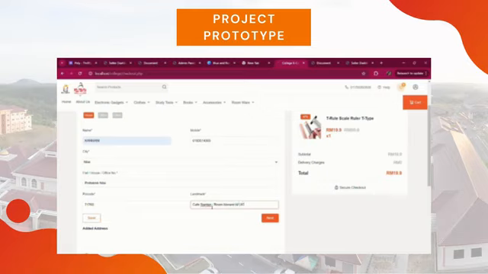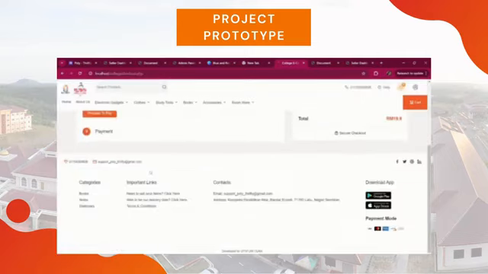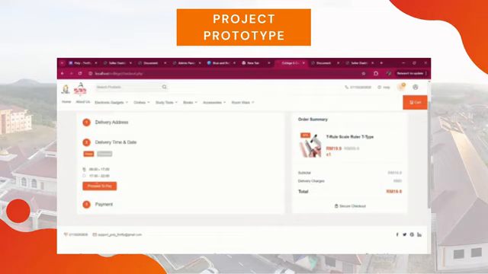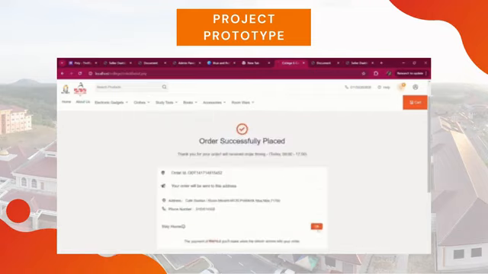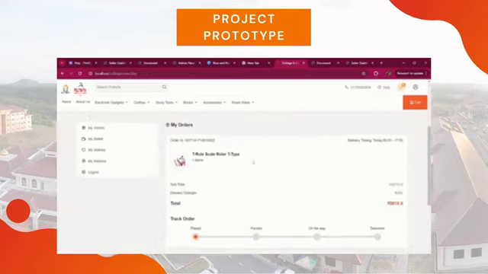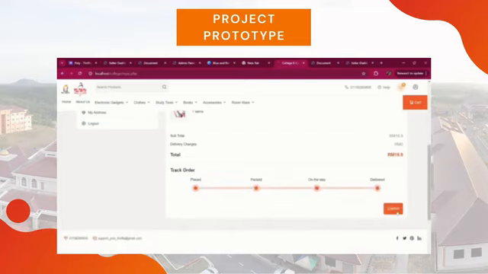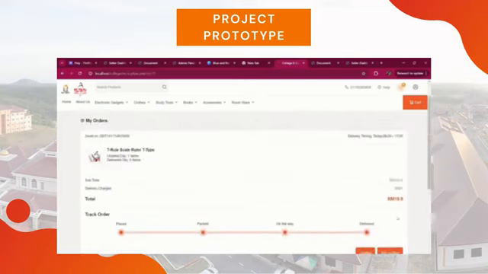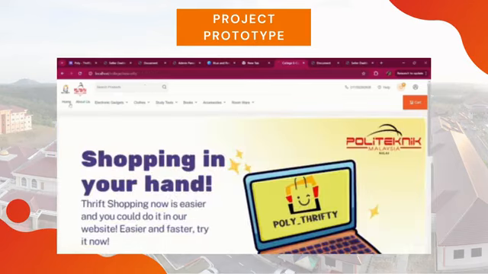And then you have to save that, and you have to click that. And then you can choose either the delivery time or payment method, and then your order is successfully placed. Then you can see your layout like this, and you can see whether it is packed, on the way, or delivered. And then after the product is delivered, you can click confirm, and this is our website.